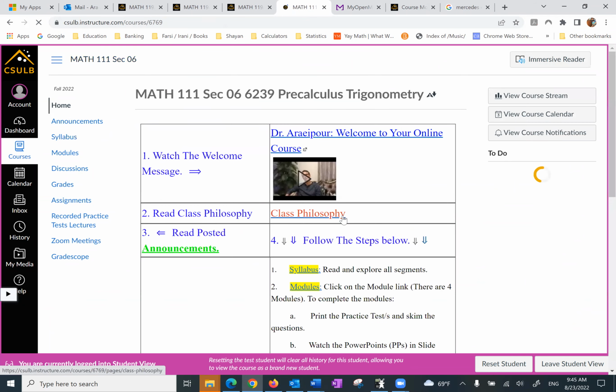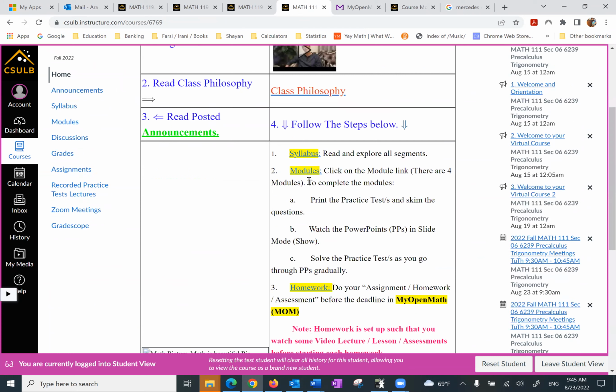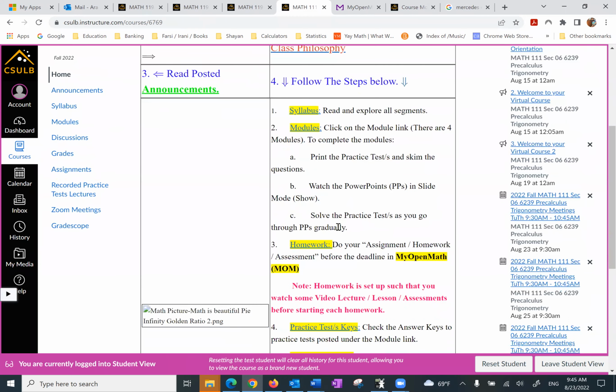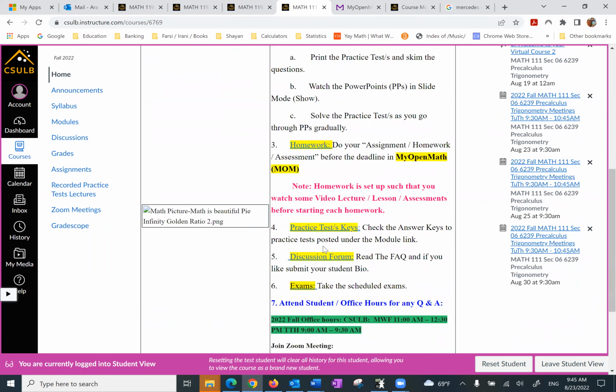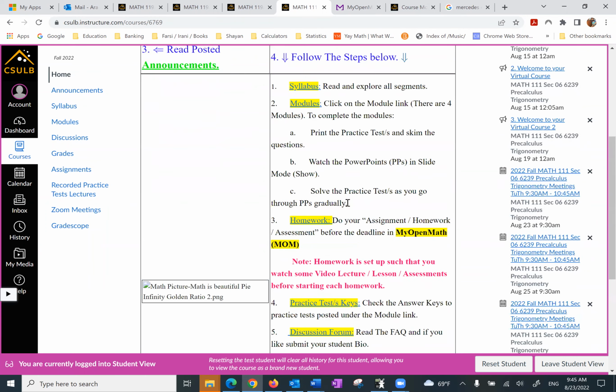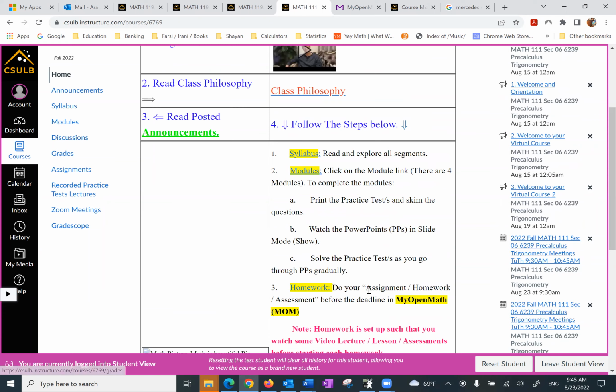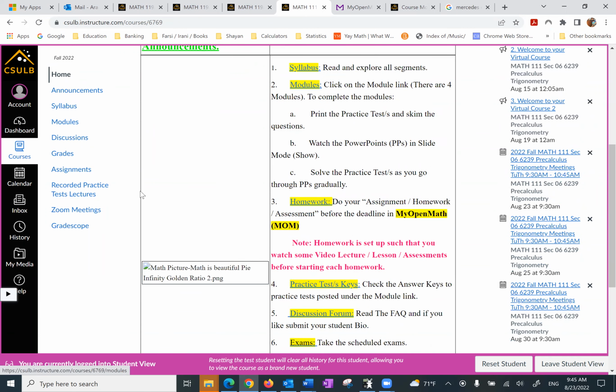Back to the home page. The next one is a module. So I want to explain that. If you click on the modules, you can find the practice test, the PowerPoints, homework, exams, and so on and so forth. Let me first cover the discussion forum, and then just about everything will be found under the modules. The main link for you on the left navigation bar would be the modules.